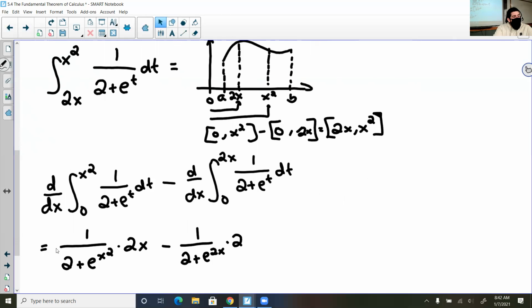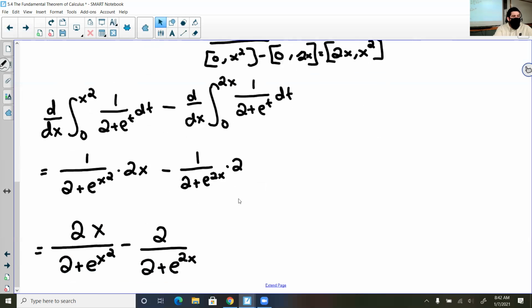So here we go. 1 over 2 plus e to the x squared times the chain rule, 2x, minus 1 over 2 plus e to the 2x times the chain rule of 2. And then I throw the 2 into the numerator, the 2x in the numerator. They are unlike terms, but there's no point in finding common denominators because it wouldn't simplify our problem at all. So this is our answer.